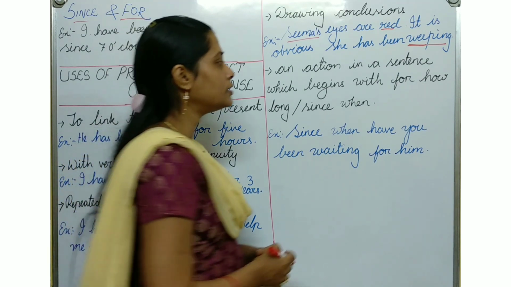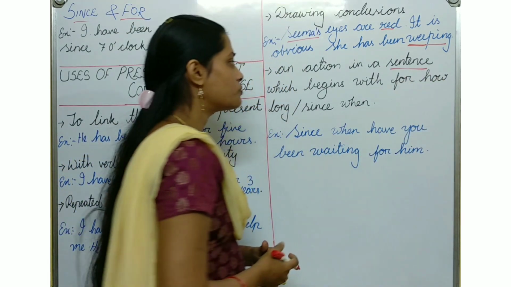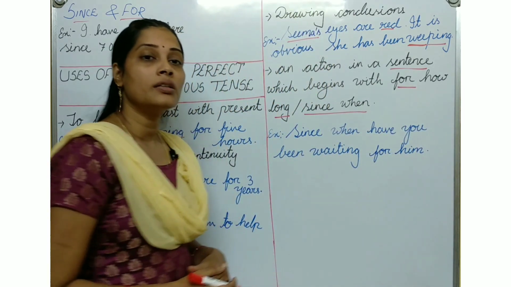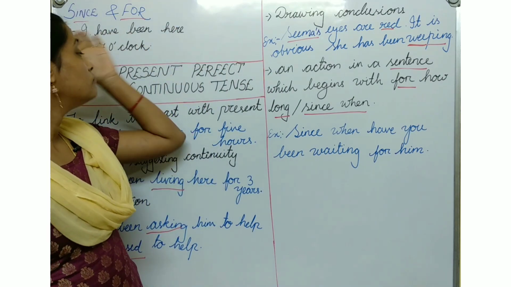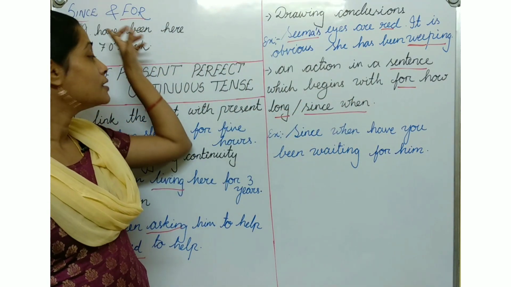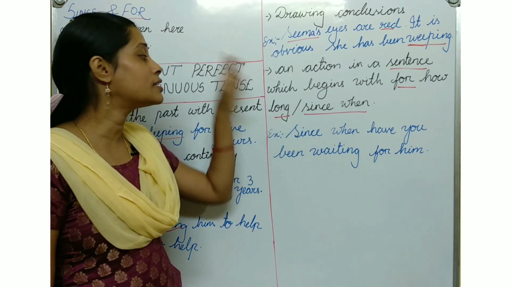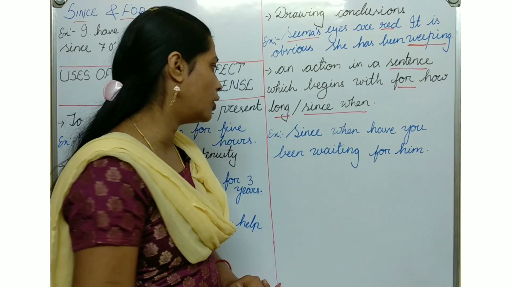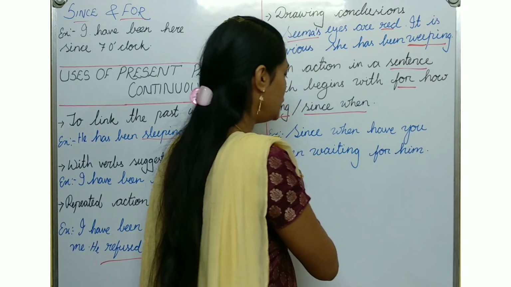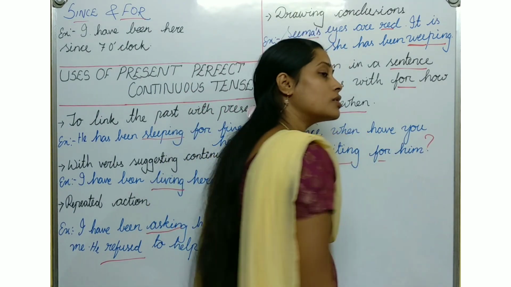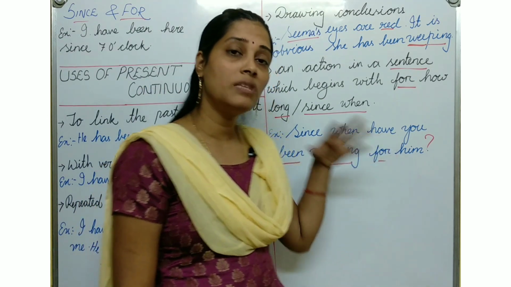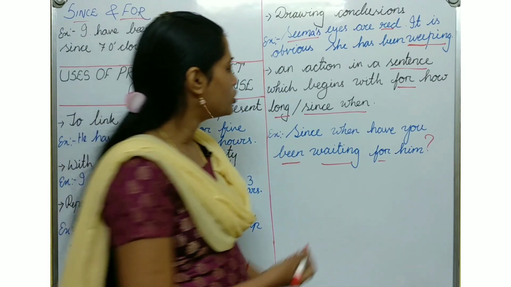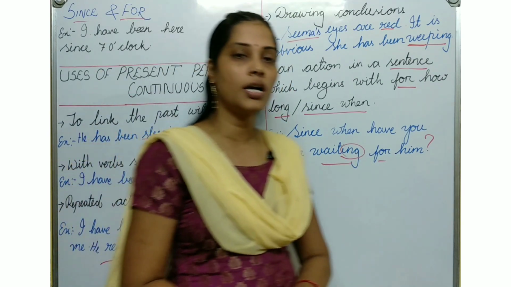Next point, an action in a sentence which begins with for, how long, since, when. As I discussed before, how long means for how much time, and since means from what point in time. In that case also we can use the ing form. Since when have you been waiting for him? So since what time? Means so far you are waiting for him. So in that form also we can use the ing form for a continuous sentence.